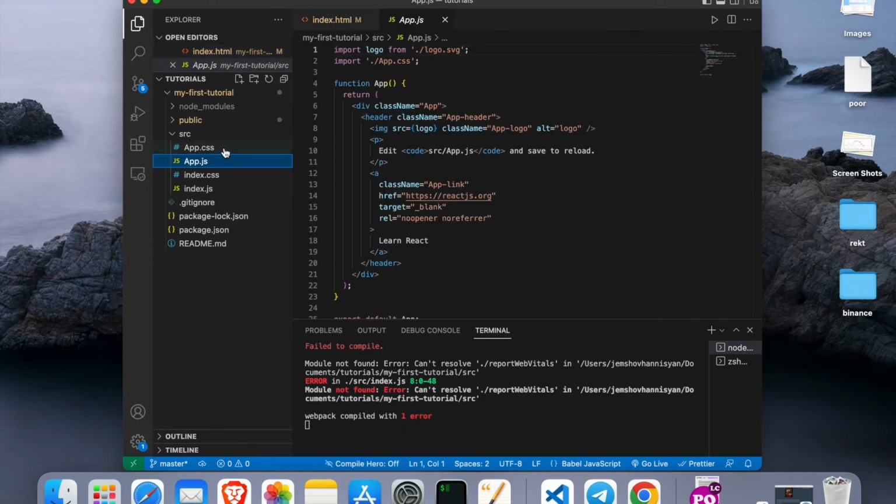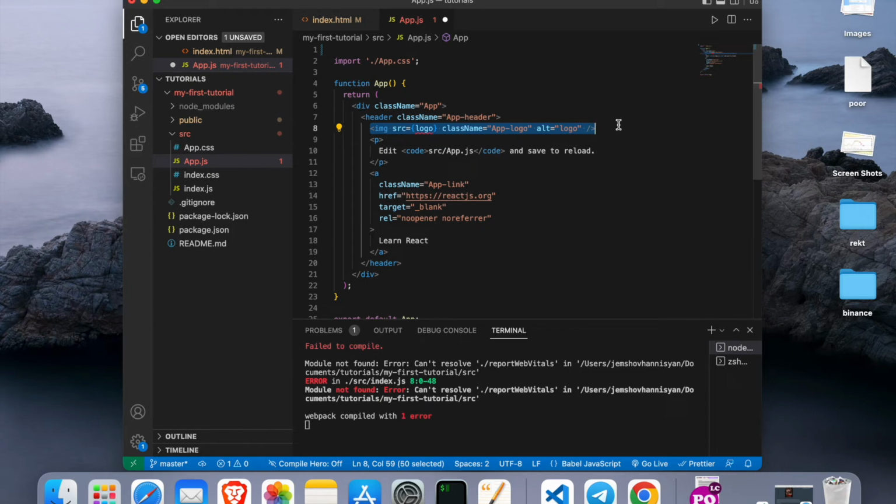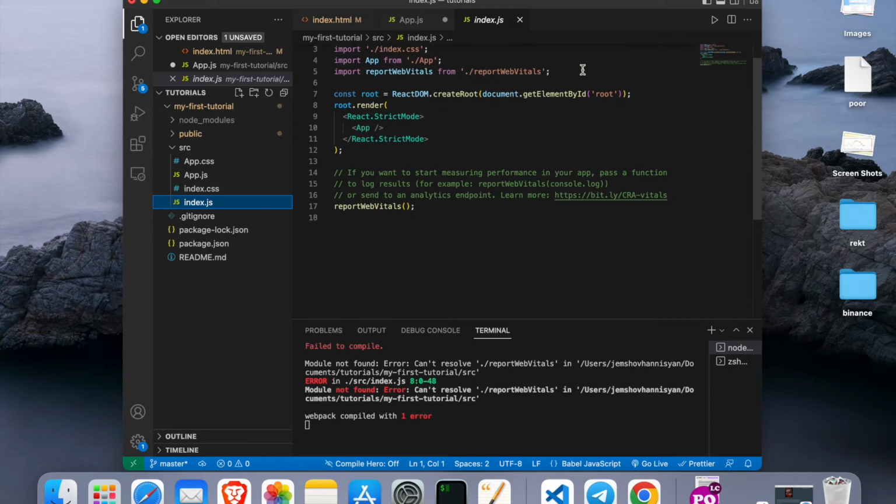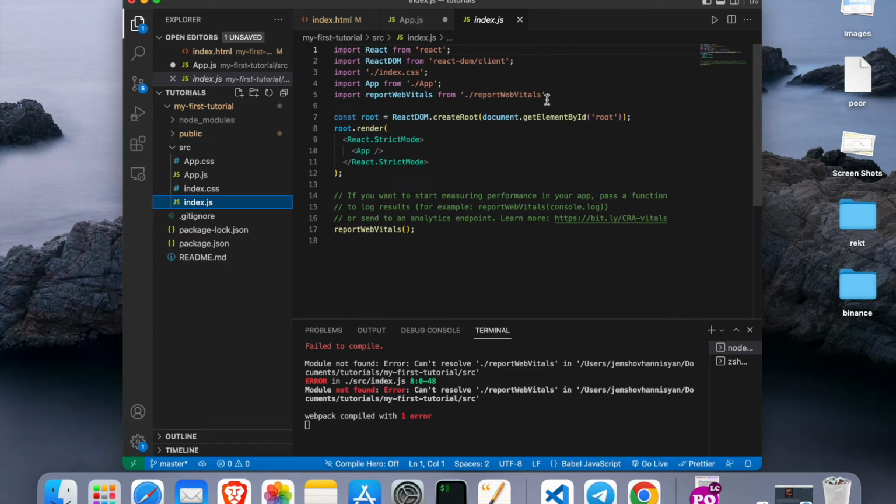And as it tells us, we come in here, app.js, we have deleted the logo, so we're gonna get rid of the logo from here. And here underneath this header section, we have this image that has also been using the logo, which we have deleted, so we're gonna get rid of it also. And then if we come to index.js, we see that we have deleted this report web vitals file, which has been imported in this index.js, and it cannot find it, so it gives us an error.